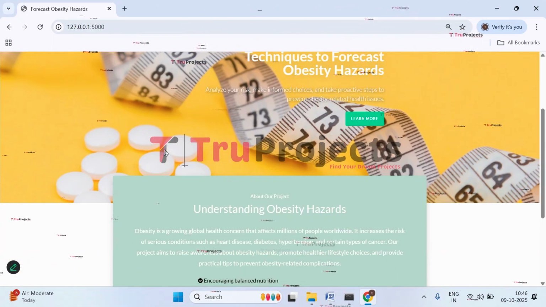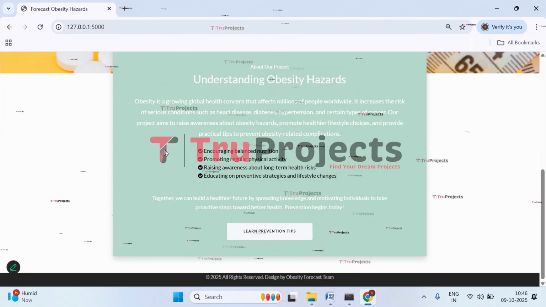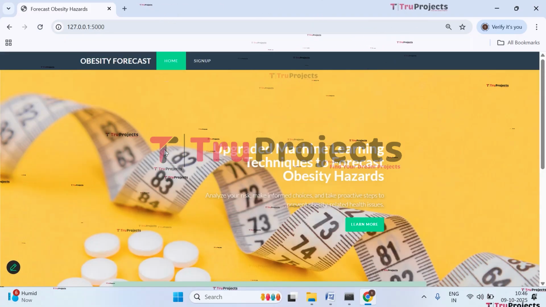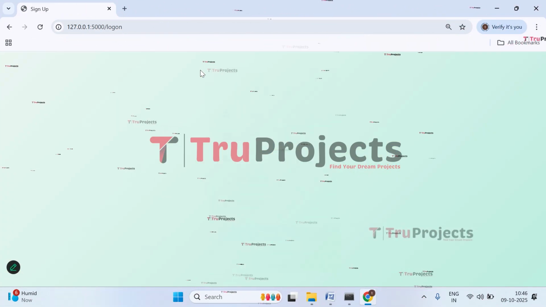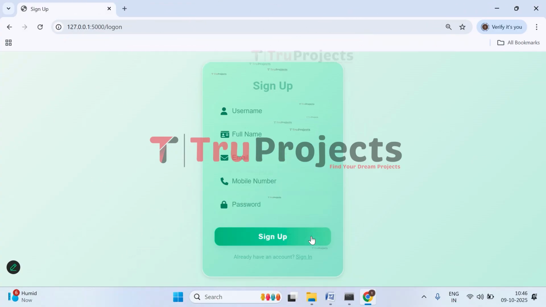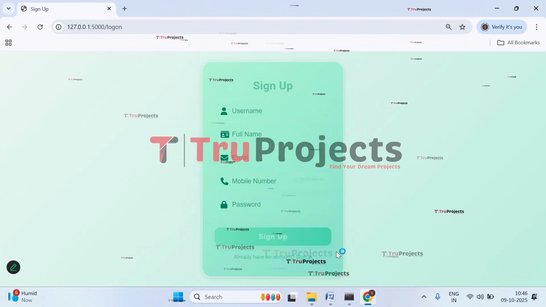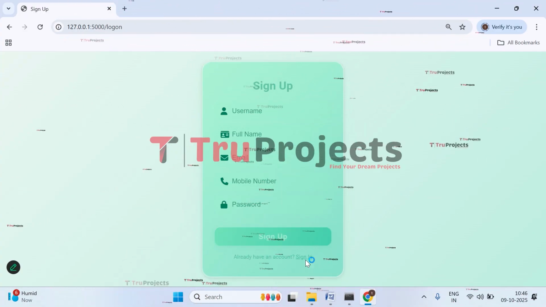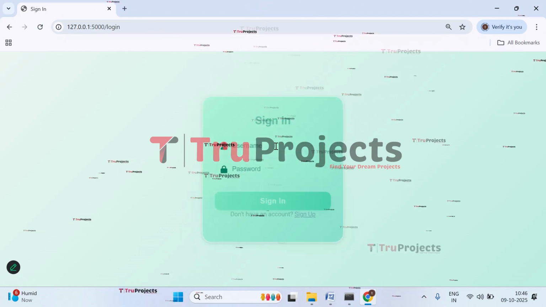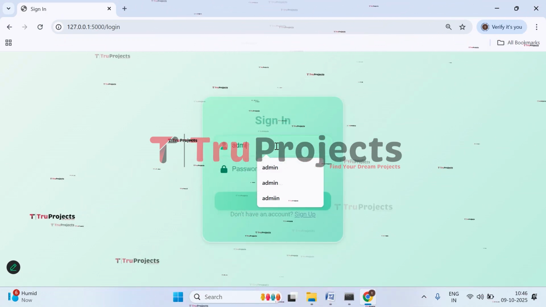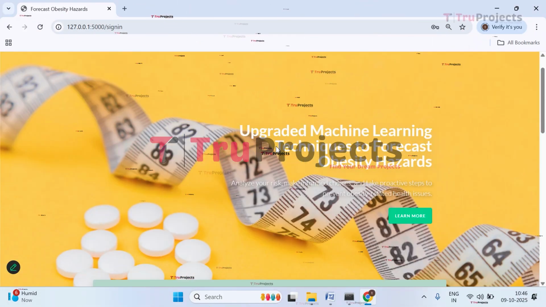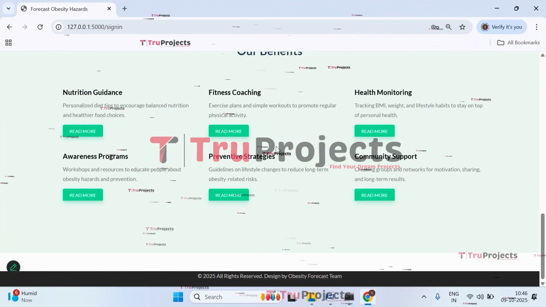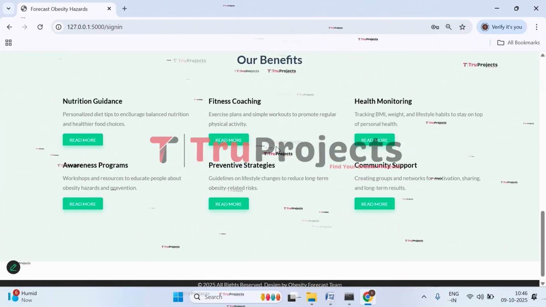So this is the web page of the project, which is displayed in the browser, and this is developed using the Flask framework. So we need to get signed up first. So click on sign up and give your details to create an account. I have already created an account, so I'll directly sign in. Click on sign in. Provide your username and the password. Click on sign in. We have signed in successfully and redirected to this obesity prediction page.